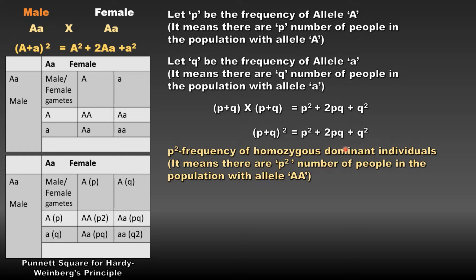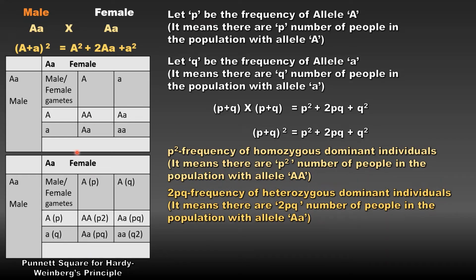So here P square indicates the frequency of homozygous dominant individuals. It means there are P square number of people in the population who have capital A capital A as genotype. Second, 2PQ is the frequency of heterozygous individuals.